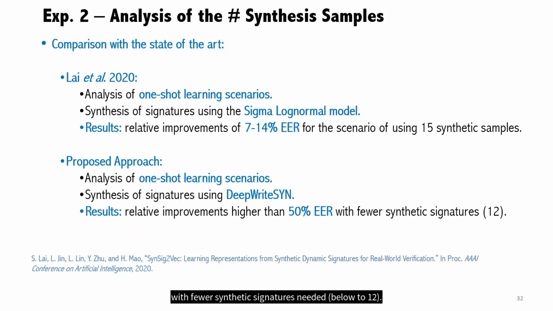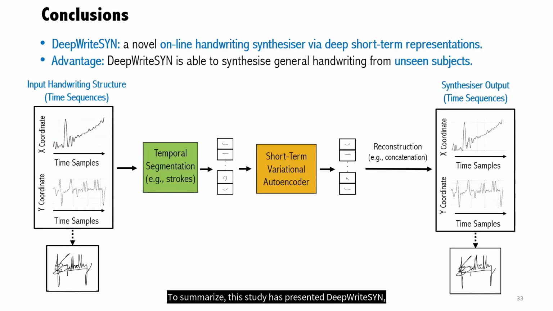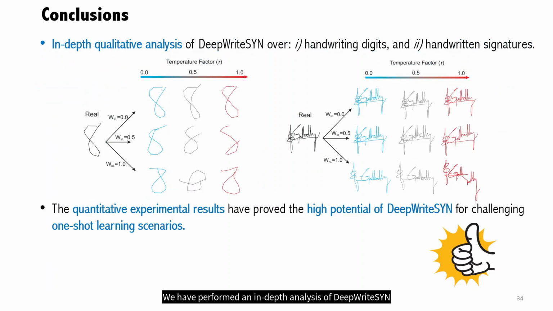To summarize, this study has presented DeepWriteSYN, a novel online handwriting synthesizer via deep short-term representations. One of the main advantages of the approach is that the synthesis is carried out in short time segments, being able to synthesize general handwriting even from unseen subjects. We have performed an in-depth analysis of DeepWriteSYN over handwritten digits and handwritten signatures, showing good visual results. Also, we have developed a quantitative experimental framework for online signature verification, proving the high potential of DeepWriteSYN for challenging one-shot learning scenarios.